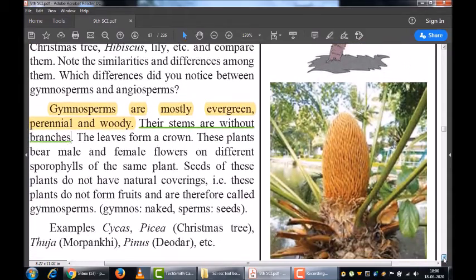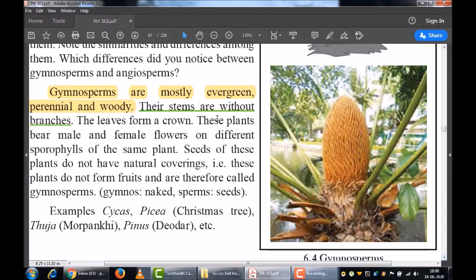Now another important characteristic feature of the gymnospermic plants is that gymnosperms have male and female flowers on different sporophylls. Okay, so male and female flowers are different in the gymnospermic plants. Now seeds of the gymnospermic plants are naked, that is they do not have any natural covering.